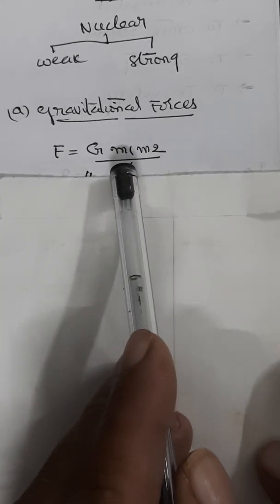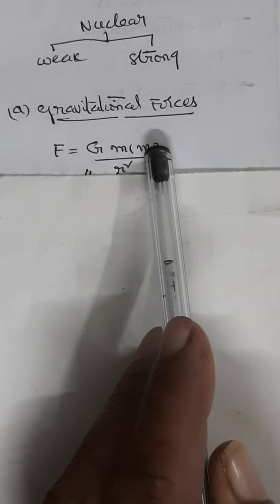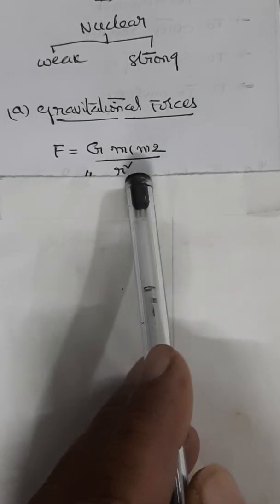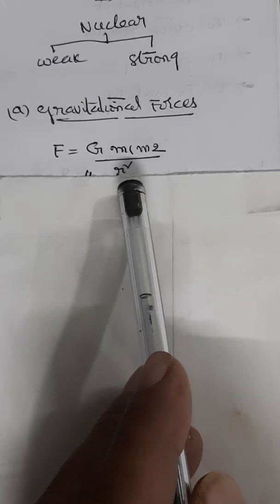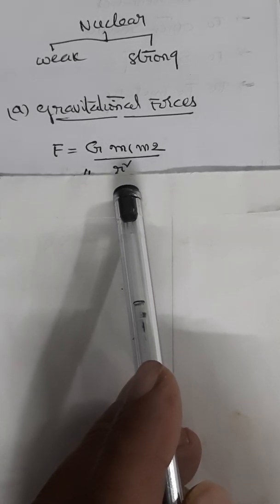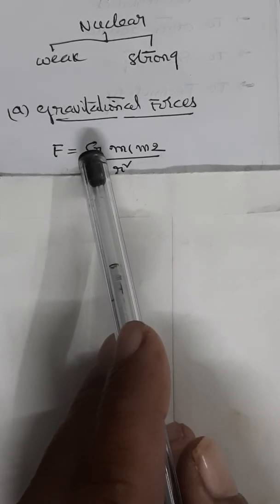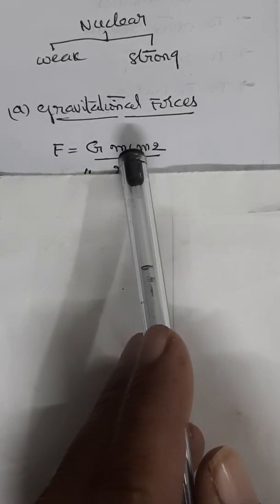That means m1 is the mass of one particle, m2 is the mass of another particle, and r is the distance between them. As per Newton's law of gravitation, you can represent the force magnitude as constant G into m1 m2 by r square.